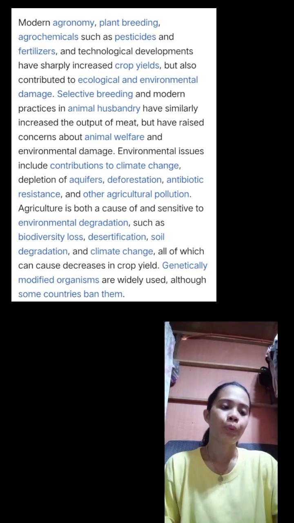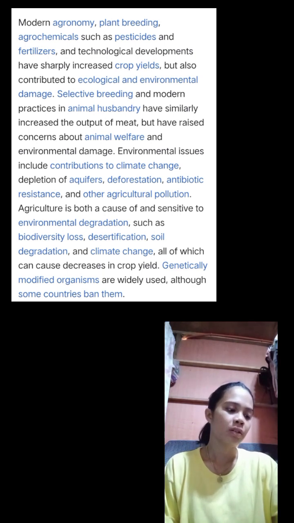Crop yields have improved dramatically due to modern agronomy, plant breeding, agrochemicals like fertilizers and pesticides, and technological advancements, but they have also negatively impacted the ecosystem and ecology. Modern methods of animal husbandry and selective breeding have also expanded meat production, but they have also sparked worries about the environmental impact and animal welfare.